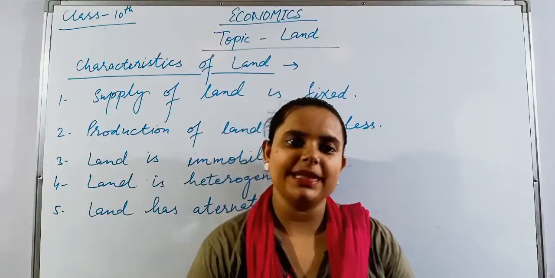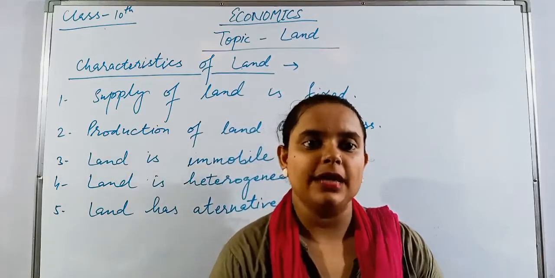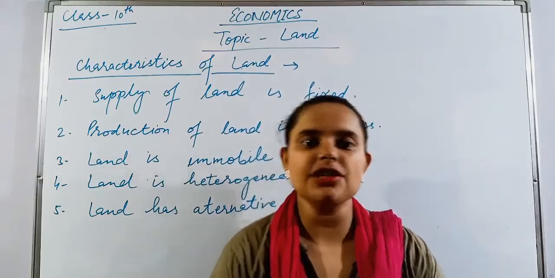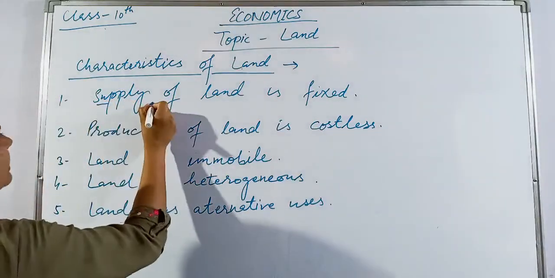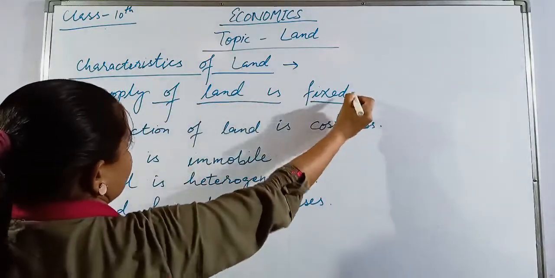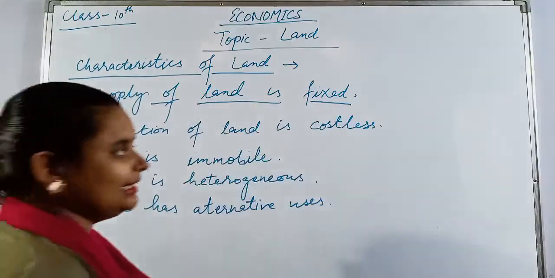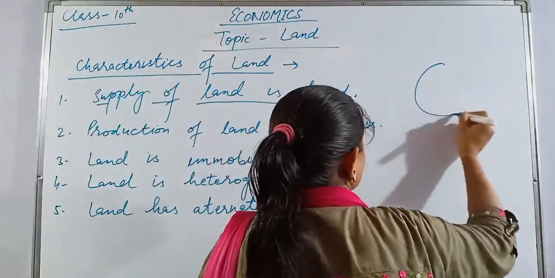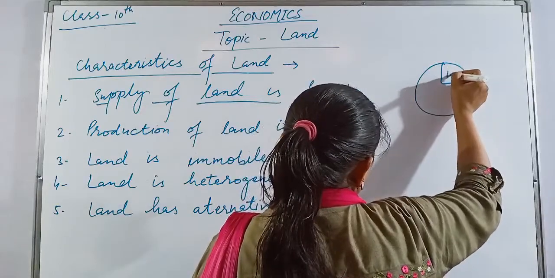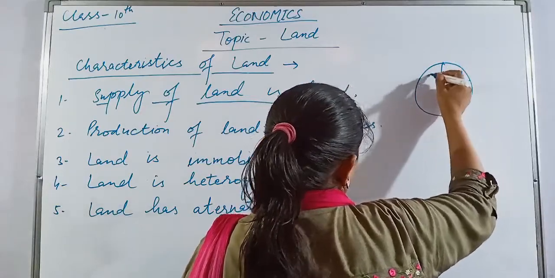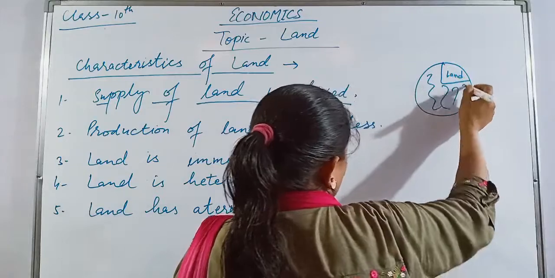Moving on to the next topic, that is characteristics of land, or you can say the features of land. The first characteristic of land is that the supply of land is fixed. Means in the earth's surface, one-third is land and the rest is water.